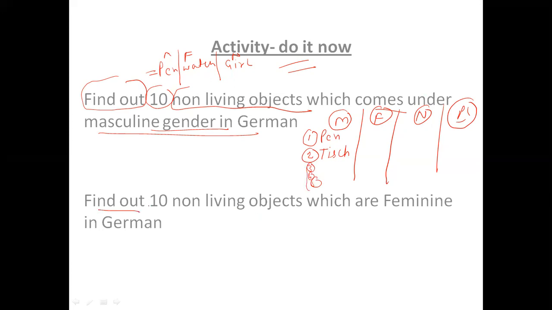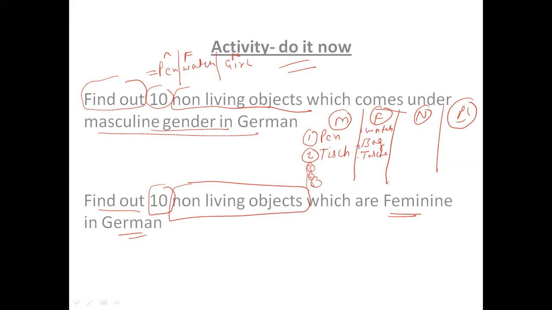Similarly here you also need to find out 10 non-living objects which are feminine in German. For example, here I have given you watch. I have given you the word bag. Bag is Tasche. So 2 words I have given you.